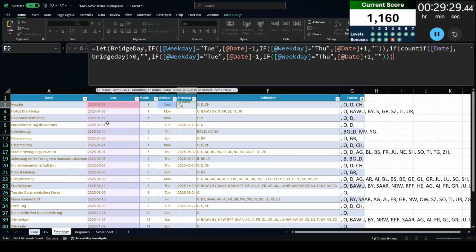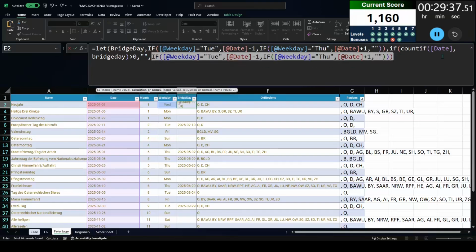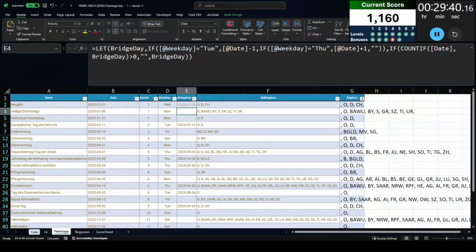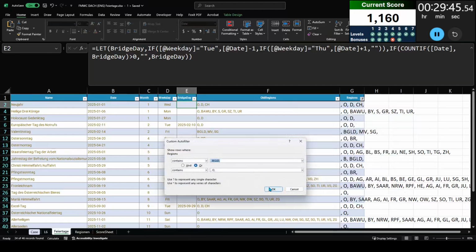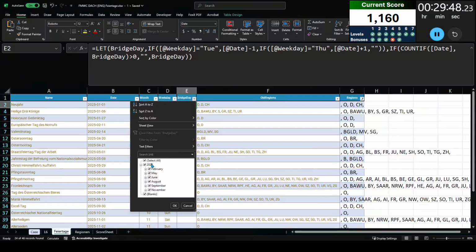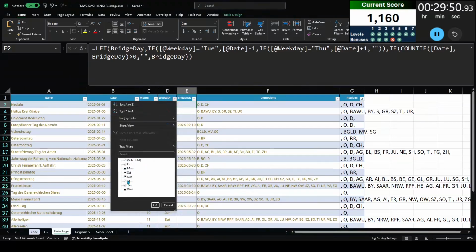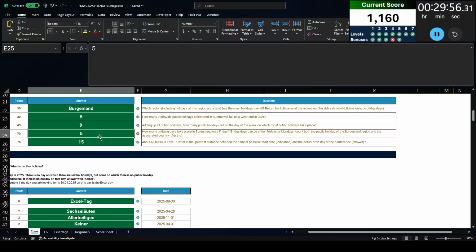Now, I did copy and paste this formula for Bridge Day, even though I'm counting it as a variable within this function. I don't need to do that again. I wrote this so I could just replace that as Bridge Day. So now that leaves all these other Bridge Days as blank. I'm going to do this custom text filter again. And one thing that I do notice this time is that only 4 of the Bridge Days are actually counted as days. I'm going to change this answer to 4. That's going to check out. And I've solved this case right in the nick of time. 29 minutes and 59 seconds.